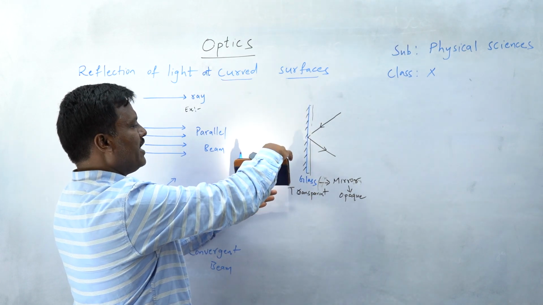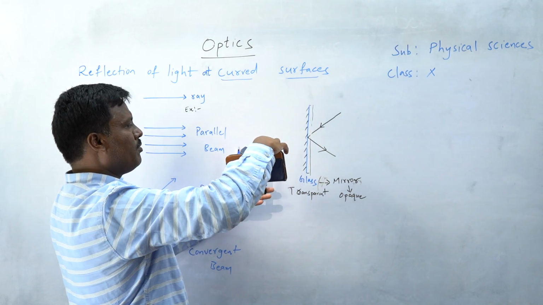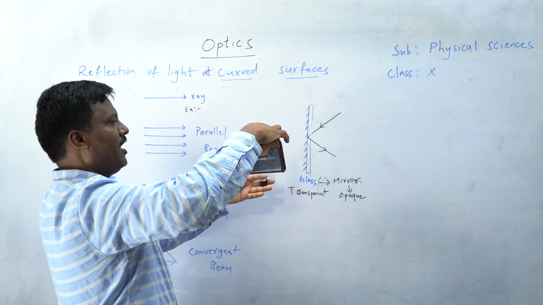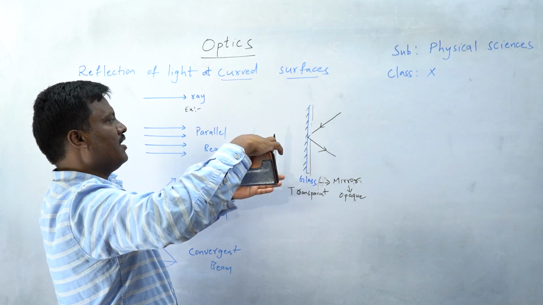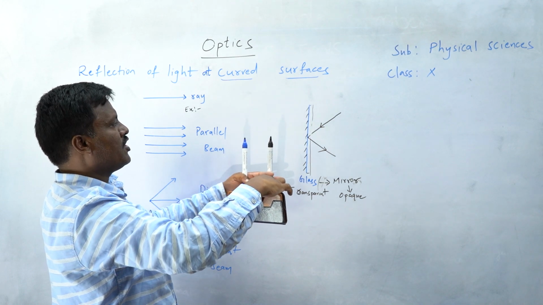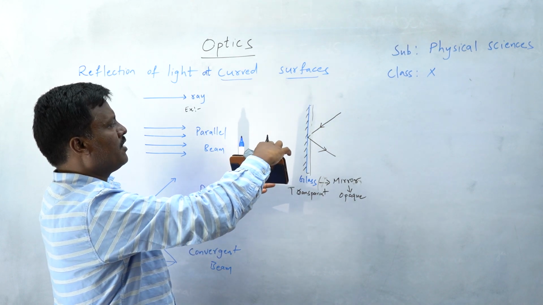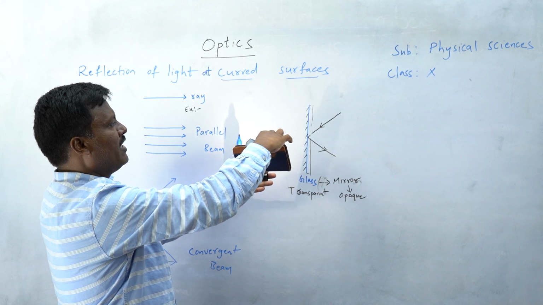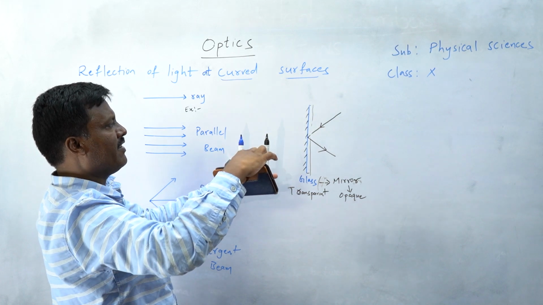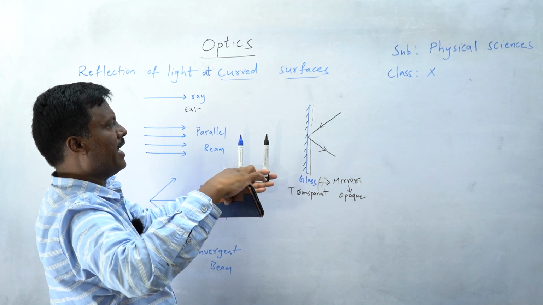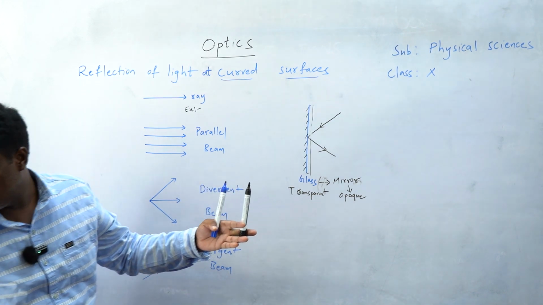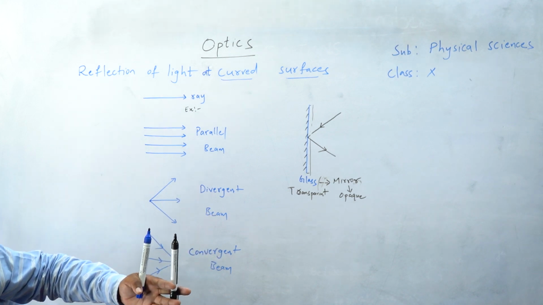And same thing, you see, I'm going to keep this mobile away. When I bring this mobile away, you see the shadows are parallel. When I bring this mobile very close, the shadows are diverging, but when I go far away, the shadows become parallel. What is the reason? So I will explain the reason.